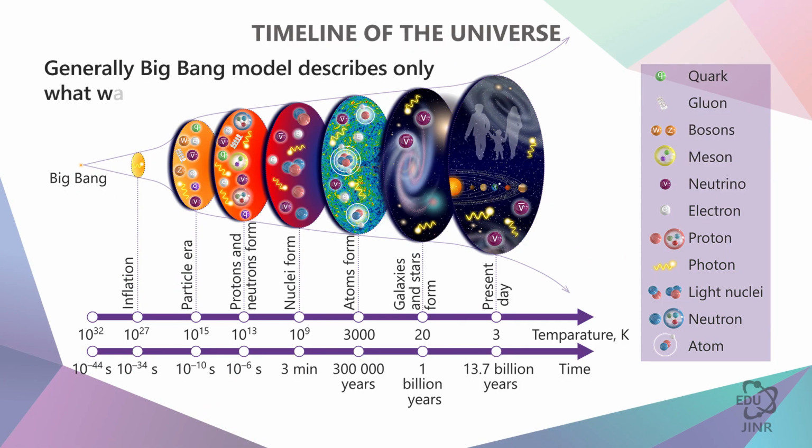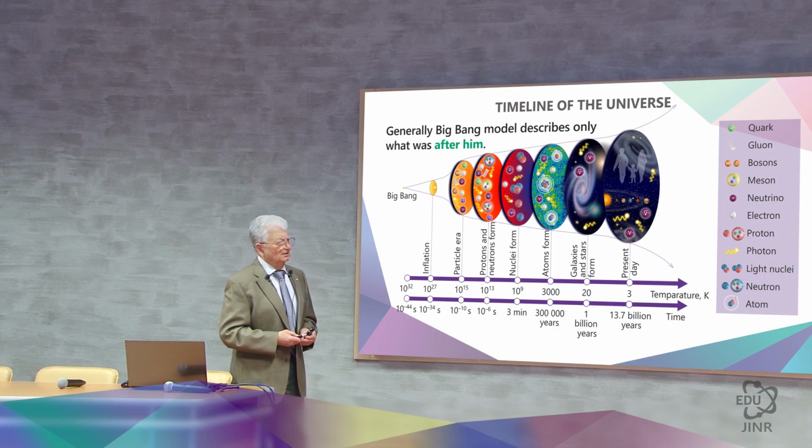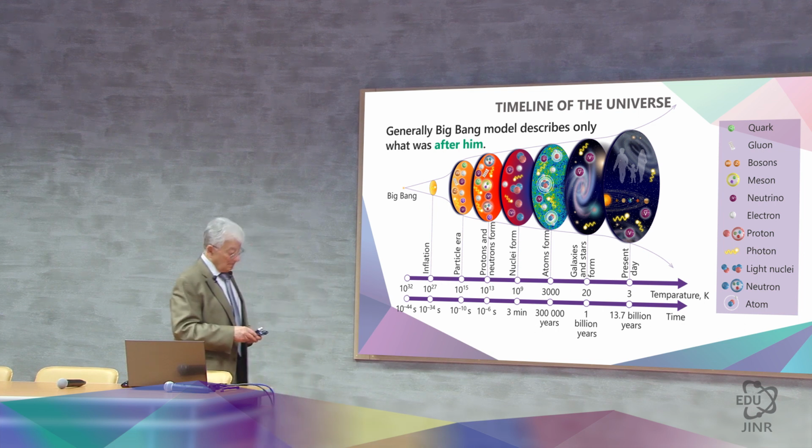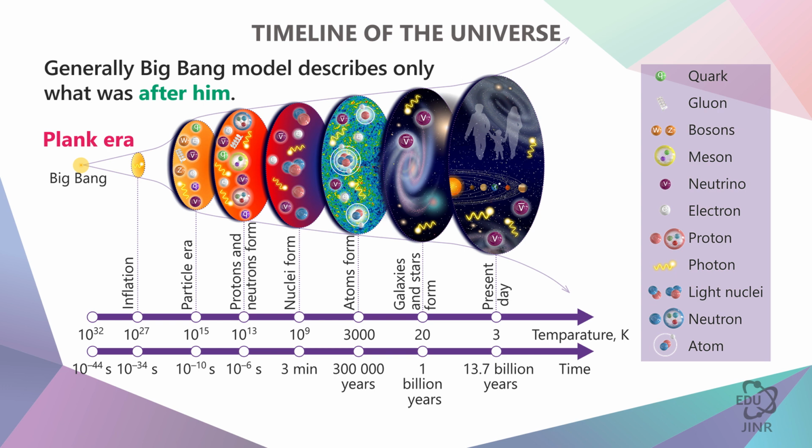But here I must mention that this is only a model, and we will see whether this model is testable in an experiment or not. In general, it does not describe the cause or conditions under which this Big Bang occurred, but rather everything that happened after it. They say that at the beginning, there was the so-called Planck era. That is, there was a very small size in which a very large energy, a very large mass was concentrated, and this led to an explosion.